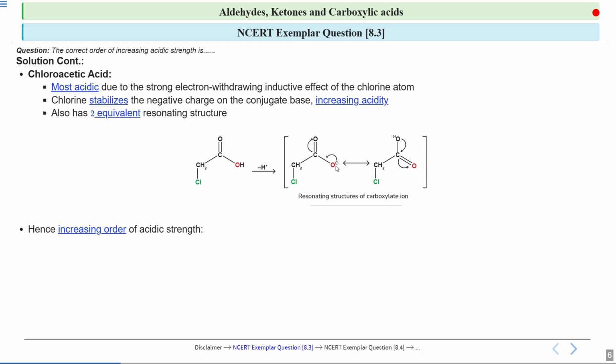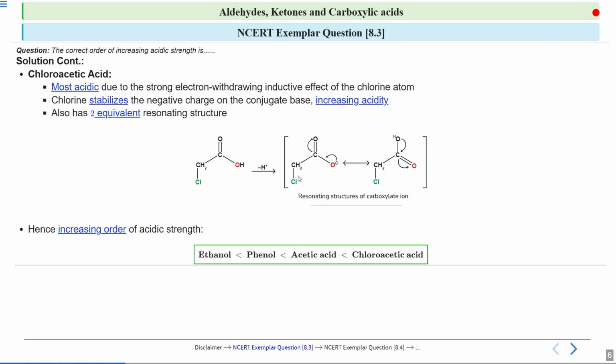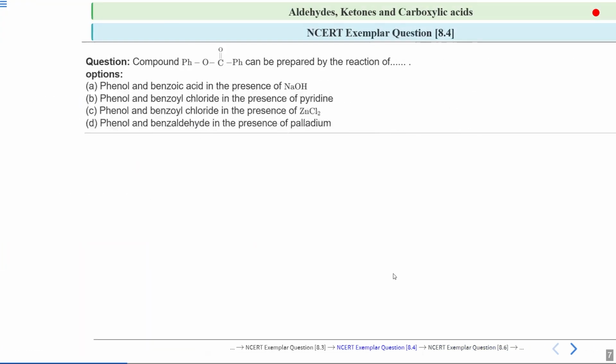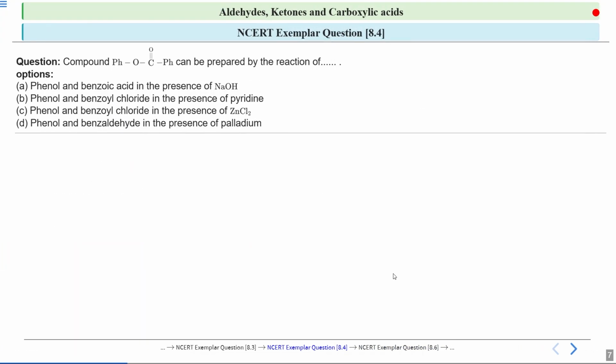So if I summarize the order of acidic strength, then we can say that chloroacetic acid is most acidic. Okay, then comes acetic acid, then phenol, and last we have ethanol. Okay, so ethanol is least acidic and chloroacetic acid is most acidic because of the strong effect of the chlorine atom. Okay, is it clear? Okay, now let's move on to the next question.